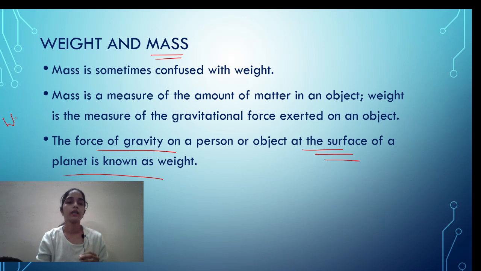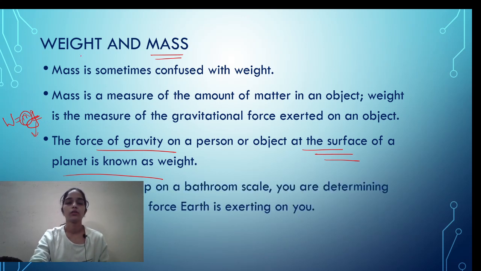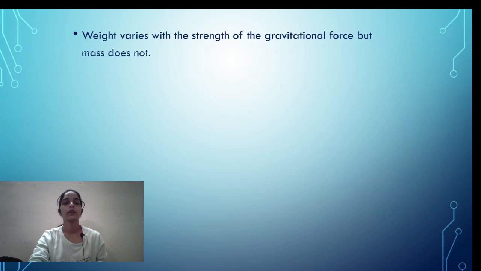Your weight W equals mg, where m is the mass of the body and g is the acceleration due to gravity, the acceleration that a planet exerts on you. When you step on a bathroom scale, you are determining the gravitational force of the earth. Weight varies with the strength of the gravitational force, but mass does not.